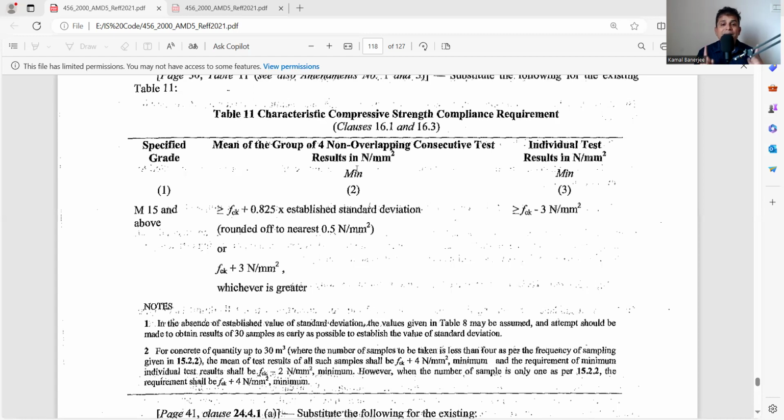Now if my sample size, or the concrete cubic, is 1 to 5 meter, that means my sample size will be 1. Where am I getting this from? That is also from IS 456, clause 15.2. We are getting the same thing.